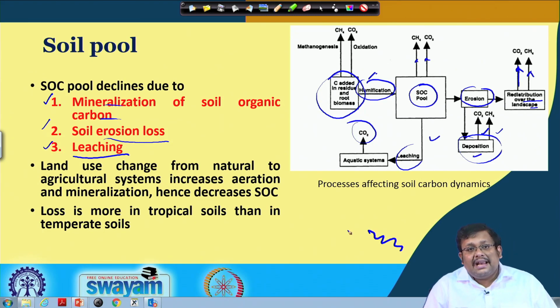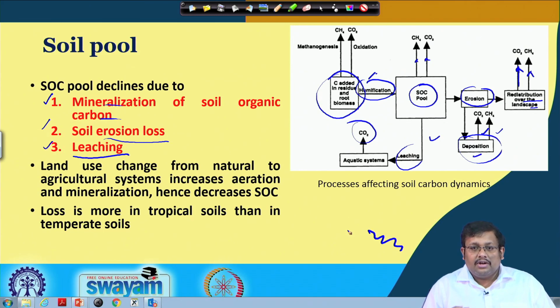Now, remember that land use change from natural to agricultural system increases aeration and mineralization, hence decreases the soil organic carbon. Obviously, when we convert a land which was pristine to a cultivated land, the soil will be much more exposed to the air as well as open sunlight, which will further increase the degradation of organic carbon.